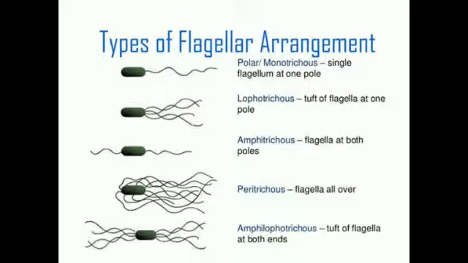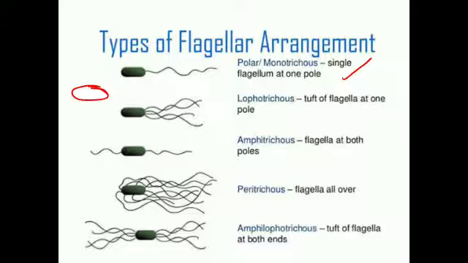The first one is atrichous flagella. Atrichous means only bacteria are present without flagella. A means absent and trichous means flagella. So those bacteria characterized by the absence of flagella are called atrichous. The second one is polar, that is monotrichous flagella. Mono means single and trichous means flagella. Those bacteria which possess a single flagellum are called monotrichous.